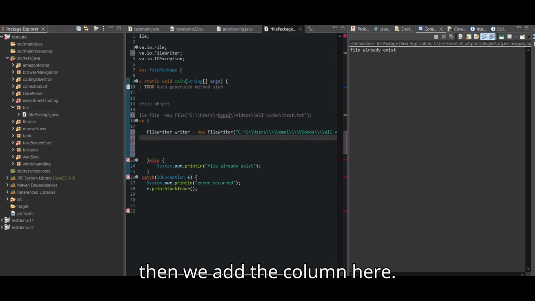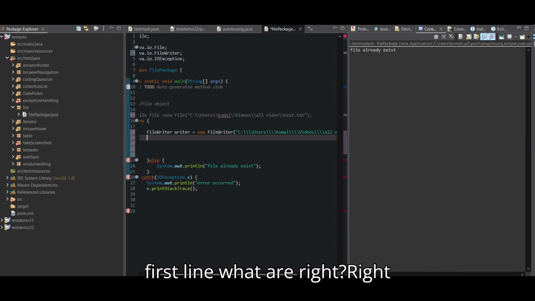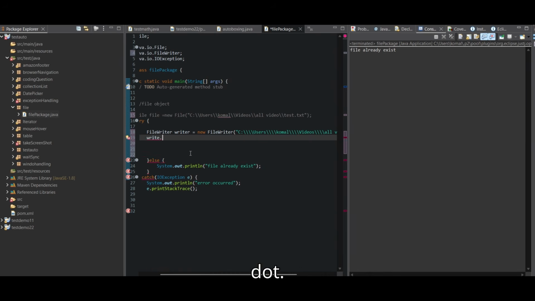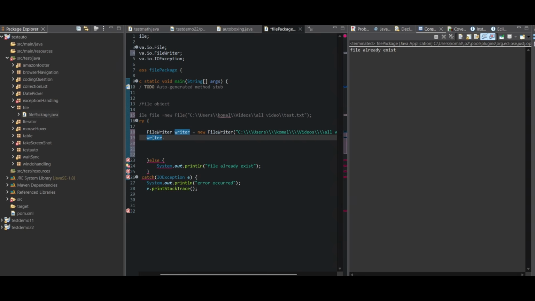Then we add the colon here, then writer equal to write. Hello, this is the first line. This is the writer object we have created. Writer dot write, hello guys, this is first line.